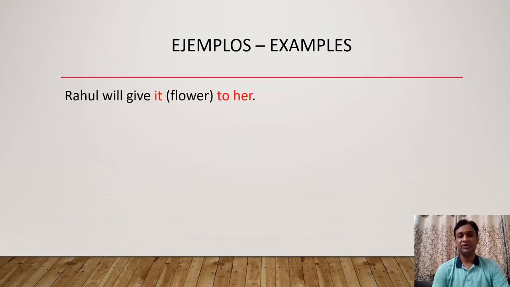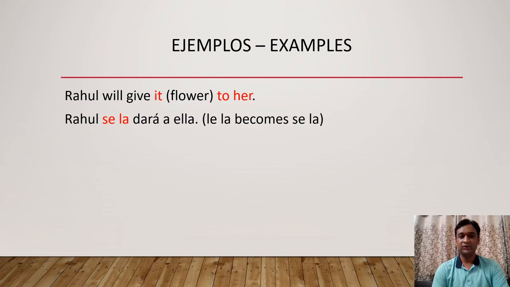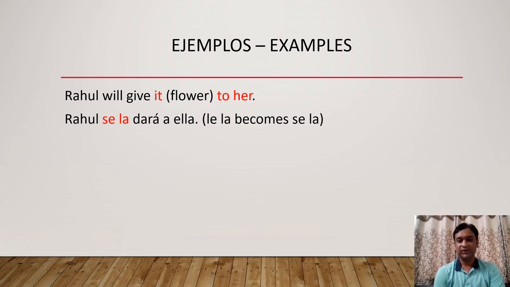Rahul will give it to her. This is future tense. Rahul give what to her? Flower. Rahul will give flower to whom? To her. So now you can identify what is direct object pronoun, what is indirect object pronoun. Rahul se la dará a ella. In bracket you can find the explanation. Le la becomes se la.